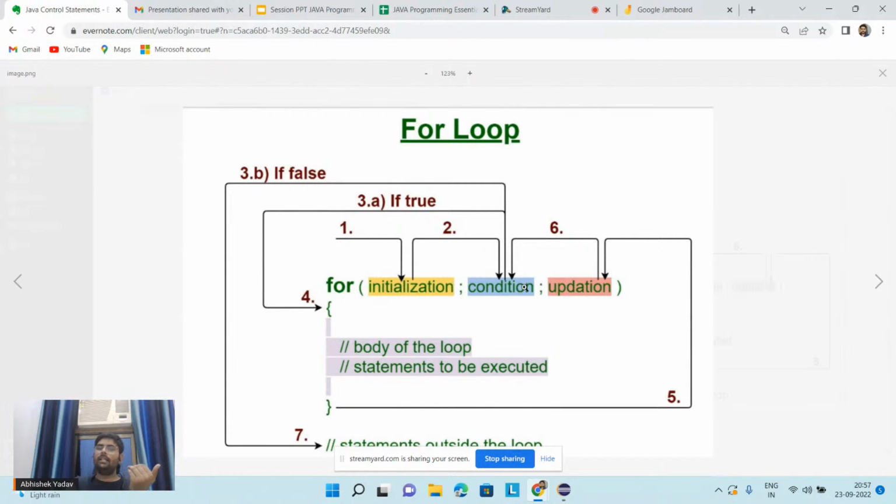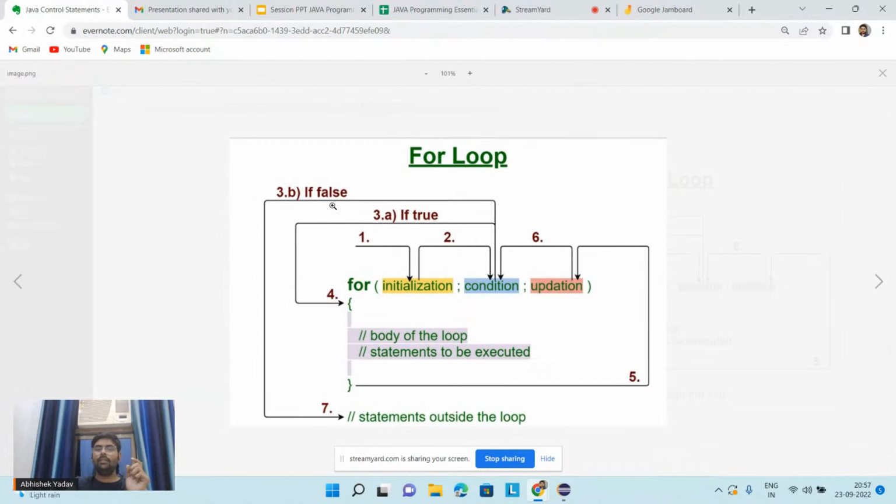Again the condition part will get executed. If the condition is true, that means we will again move inside the body of the for loop, right, everyone? And if the condition is false, that means we will move out of the for loop. Here you can see this initialization statement is executing only for the first time. When we enter the for loop for the first time, then this initialization part gets executed.